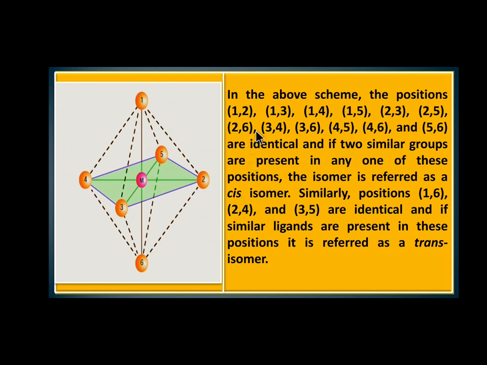So if ligands are present in these positions, they are considered cis isomers because they are present on the same side. Similarly, the position 1,6, the position 2,4, where is 2,4, and the position 3,5, where is 3,5? Here if similar ligands are present in these positions, it is referred to as a trans isomer.